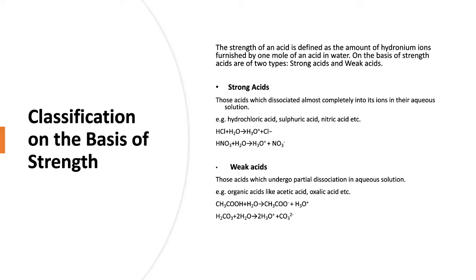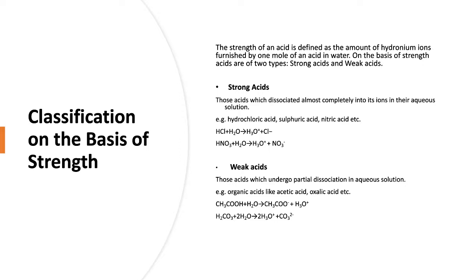Meaning, when an acid is dissolved in water, how many hydronium ions or H positive ions are produced in its aqueous solution.